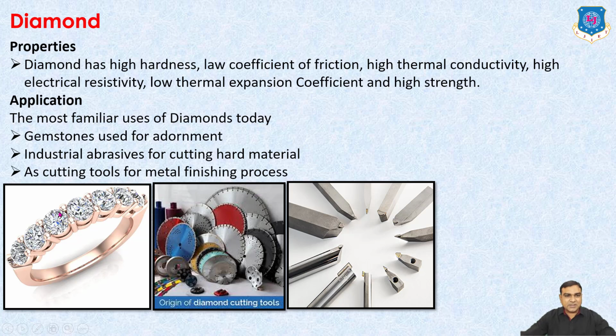So this is an application of the diamond in jewelry. These are the cutting discs which are used to cut hard material, and here there is a single point cutting tool which is used in lathe and CNC machines for removing hard material to get the finished material.